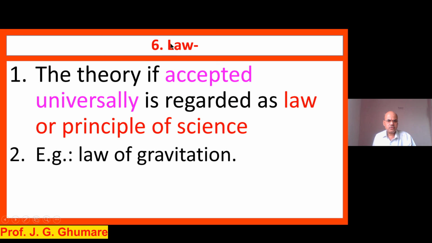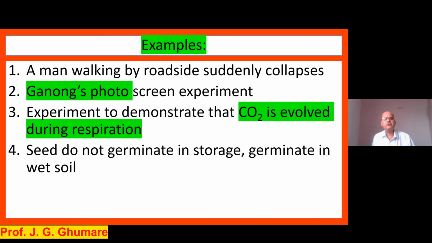The next and last one is called a law, a theory accepted universally. If the results are the same in India, America, etc., this becomes a law, and that is regarded as a law, a principle of science. One example I am taking here, the law of gravitation. Just now we started the discussion with it, and this becomes a law because it is applicable everywhere on this earth. That's it. This is something about the scientific method. Five steps are there. So many observations that I'm giving, you can design your experiment, you can perform your experiment, or just go through the paperwork.